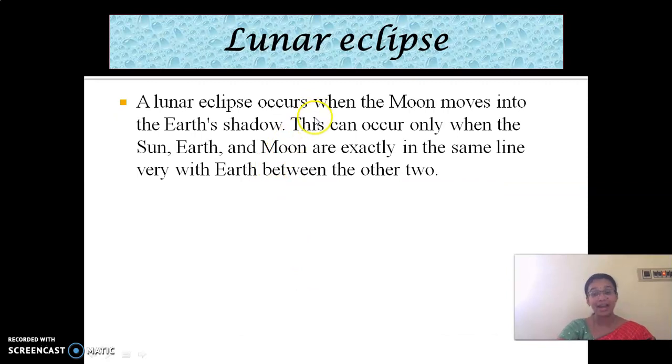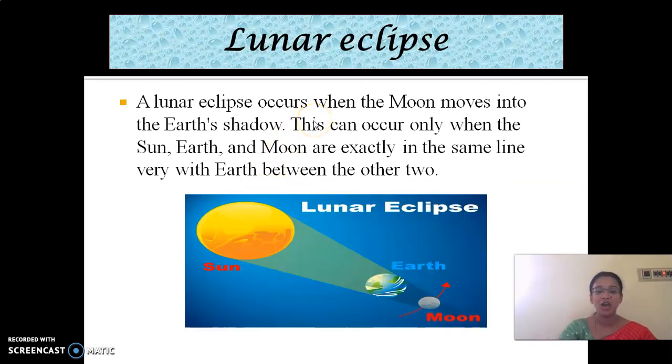And then lunar eclipse. What is this? When the earth comes in between the sun and moon, it is called a lunar eclipse. So the shadow of earth falls on the moon. While we are watching it, it seems that something is closing the moon. This occurs when the sun, earth and moon are exactly in the same line.